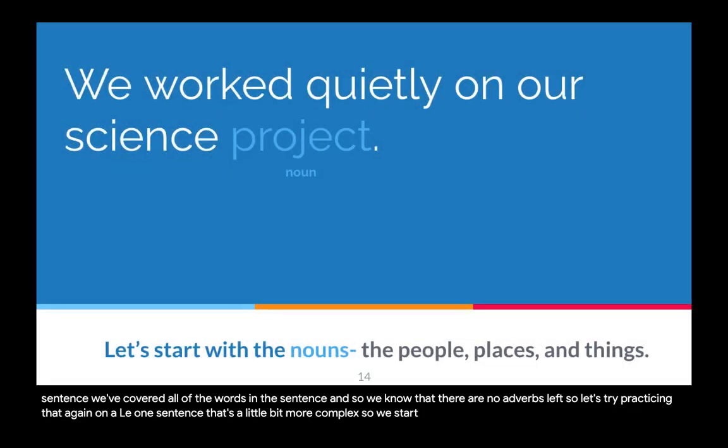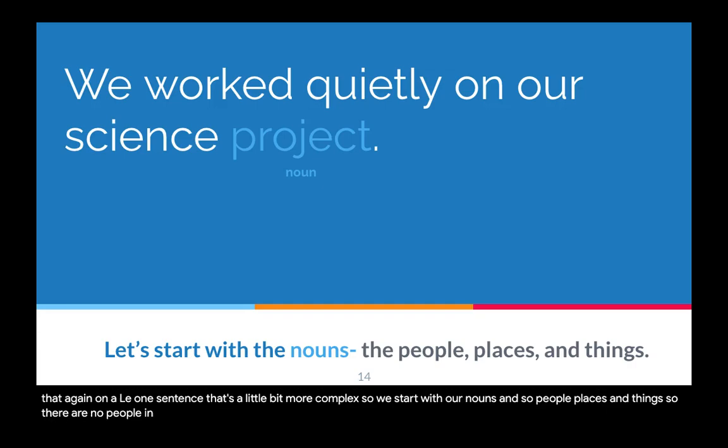So we start with our nouns. And so people, places, and things. So there are no people in this, there are no places, but there is a thing, and that is the project. That is the noun.